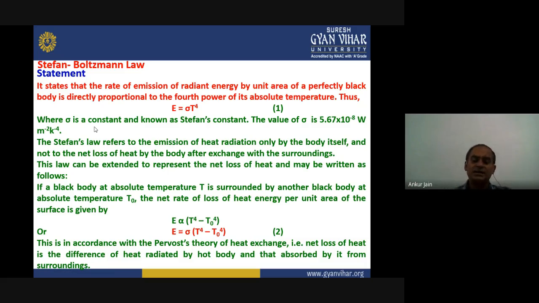That's the difference. And that can also be written as E equals sigma (T to the power 4 minus T naught to the power 4), where sigma is again Stefan's constant, and this law is in accordance with the Prevost theory of heat exchange. That means the net loss of heat is the difference of heat radiated by the hot body and that absorbed by it from the surroundings. So whatever is radiated and whatever is absorbed from the surroundings, the difference of that is the net loss of heat energy, represented by E.